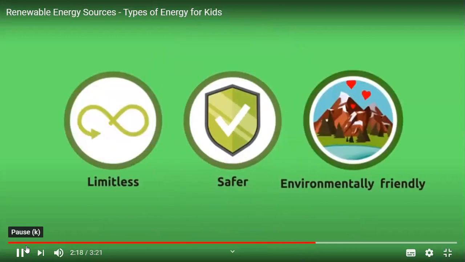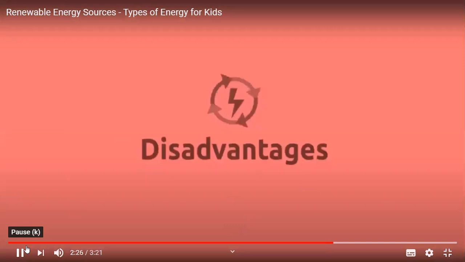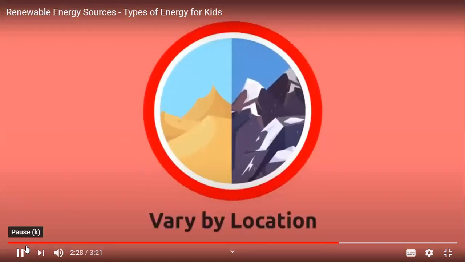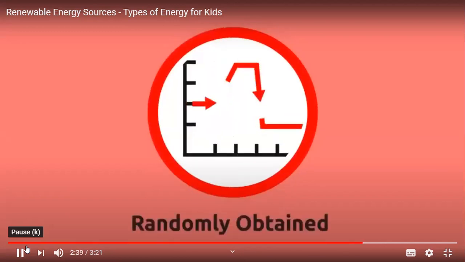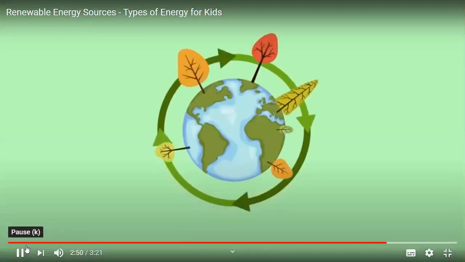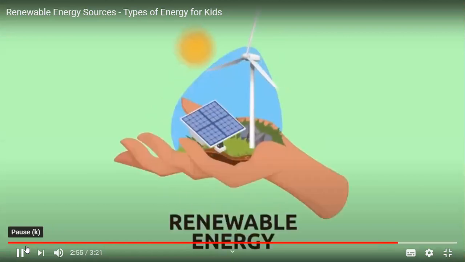There is no doubt that renewable energies have many advantages, but there are disadvantages as well. Renewable energy resources are not found everywhere in the world. Countries with shorter daylight hours cannot produce as much solar energy as other parts of the world. Obtaining renewable energy can be random or variable because it depends on natural phenomena that we cannot always predict, for example, the amount of rainfall. To reach the world energy objectives and help take care of the environment, it's indispensable to accelerate the transition to renewable energies.